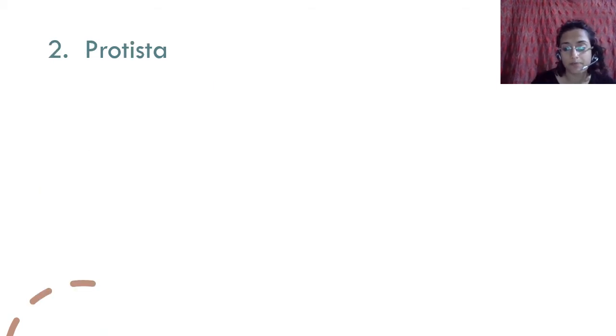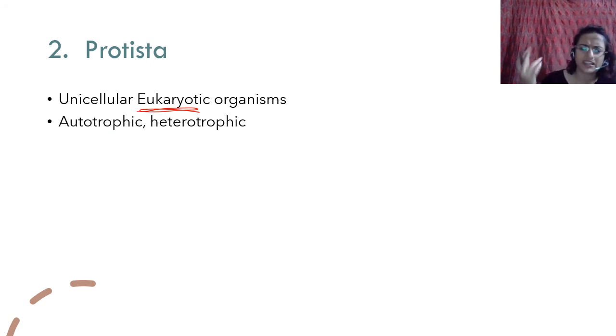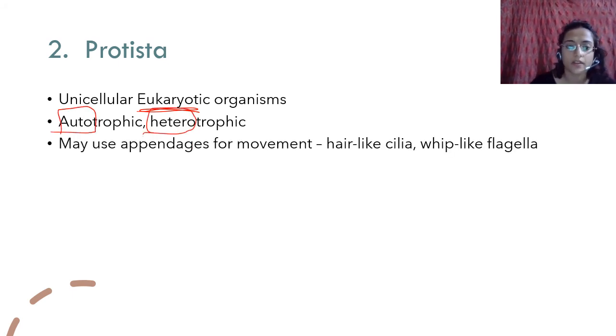Then you have protista. The biggest difference between protista and monera is that protista is eukaryotic. Unicellular but eukaryotic. Monera was unicellular prokaryotic, protista is unicellular eukaryotic. We have seen examples of this previously. You may or may not remember. These can also be autotrophic and they can be heterotrophic, right? They may use appendages for movement. A lot of them move and they have small cilia. We had talked about cilia when we talked about ciliated squamous epithelium.